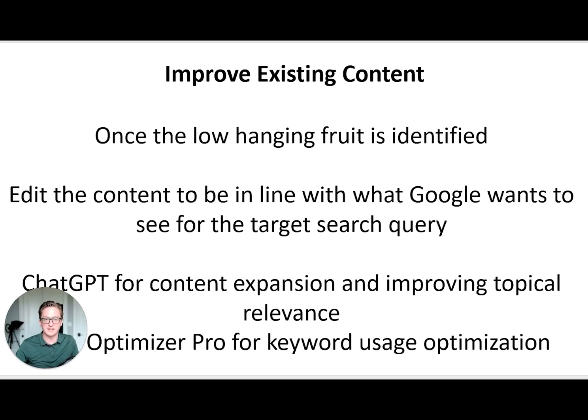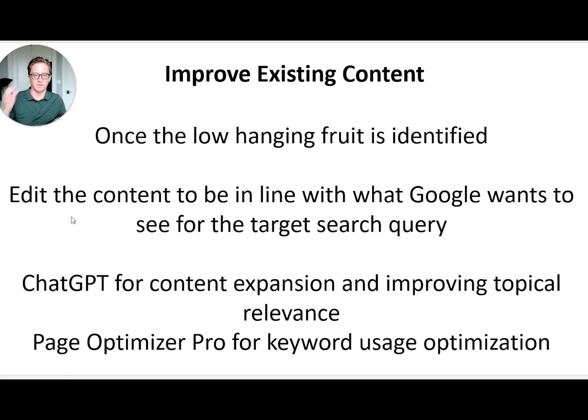So let's talk about improving the existing content. This little bubble is all over the place. Okay, so first thing, we're going to try to find those URLs where we're on the second, third, or fourth page. Then we're going to edit that content so that it is more closely aligned to what Google's algorithm wants to see. So we're going to do that with two main tools. ChatGPT is going to let us expand the content, that is, make it longer, and we're going to add topical relevance. We're also going to add some exact match keywords that they're already ranking for. And then we're going to use Page Optimizer Pro to improve the keyword use optimization. Two steps, relatively quick, relatively easy to do. And again, we want to 10x their traffic from these specific queries.